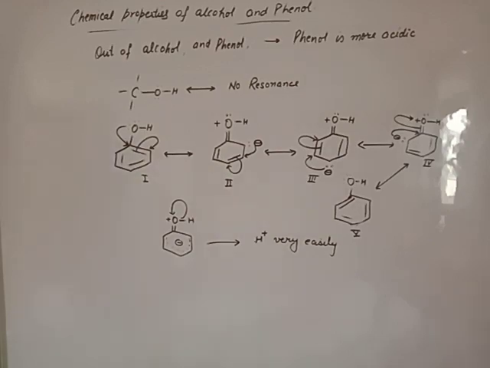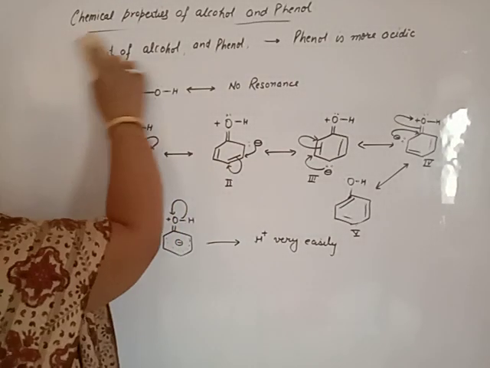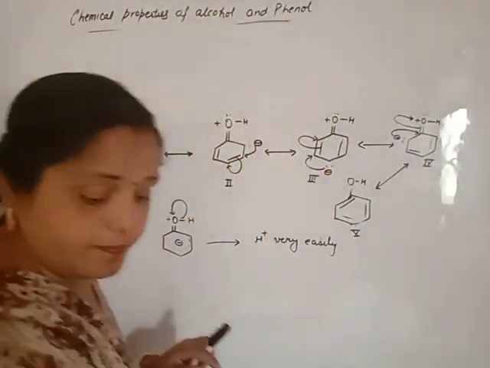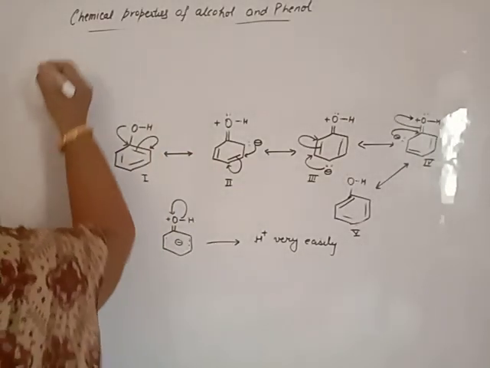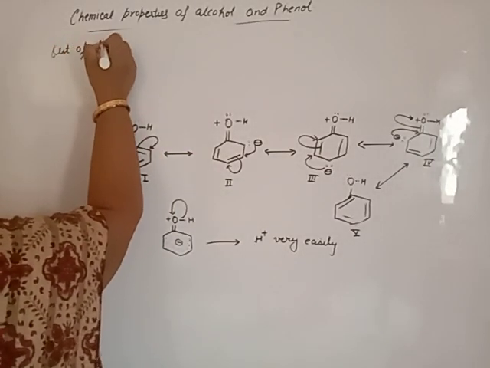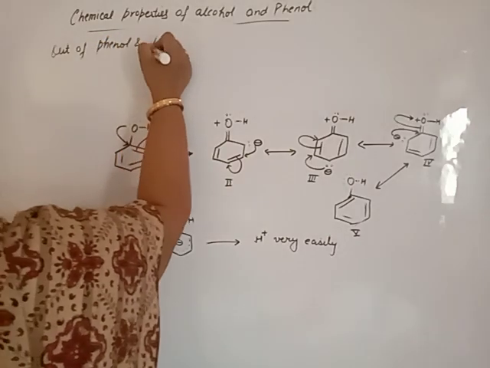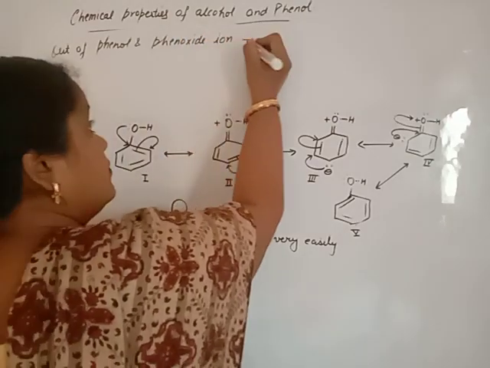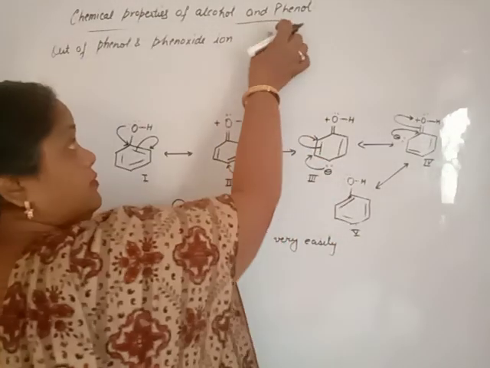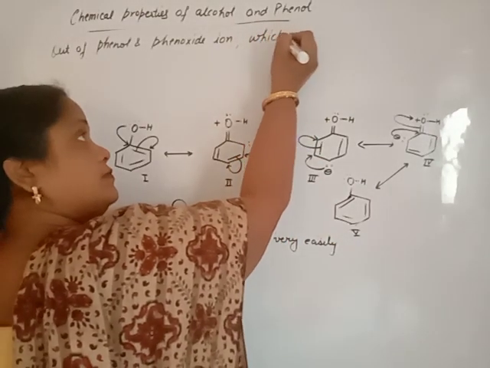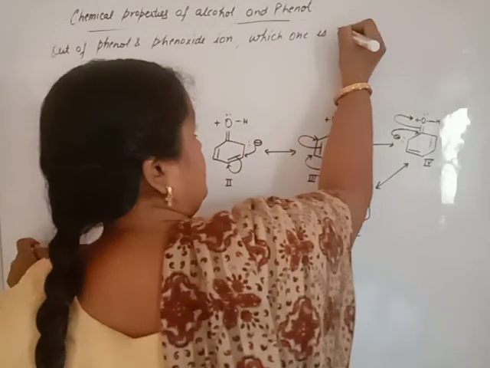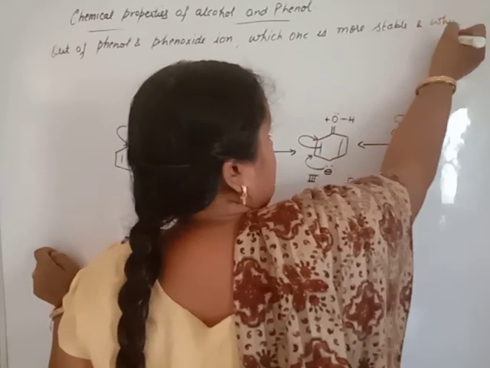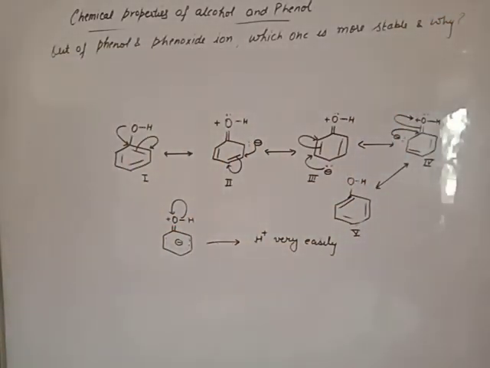Now one more question in the same way. Out of phenol and phenoxide ion, which one is more stable and why? Our question: out of phenol and phenoxide ion, which one is more stable and why? Beta, which one is more stable and why?